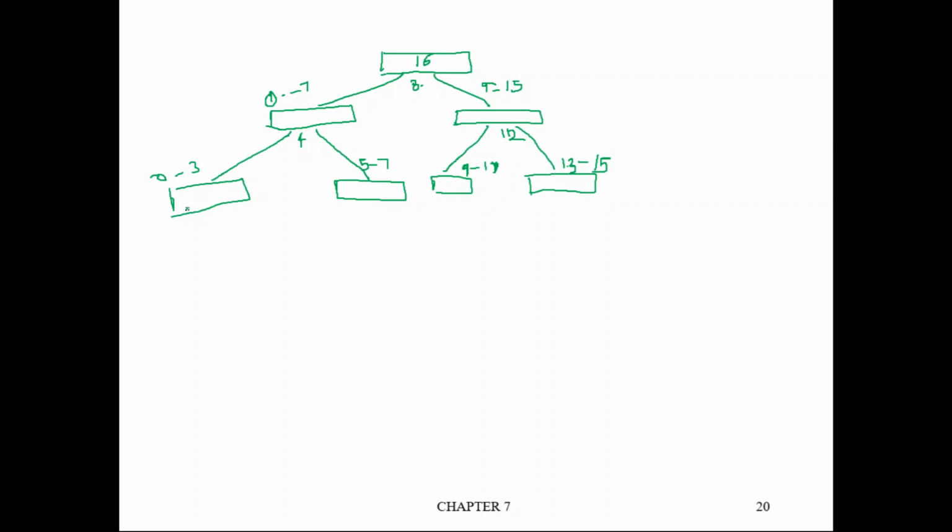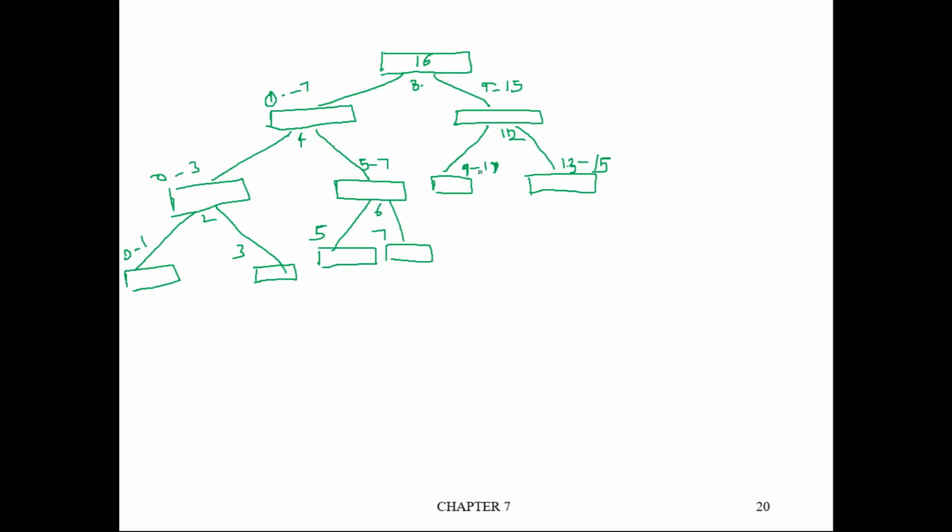Similarly in the next round, if you see here, there are 4 elements, right? 0 to 3 means 4 elements. So let us assume that the second element is correctly positioned. Then here we have 0 to 1, here we have third element. Similarly here we have 5 to 7, so again if you partition, say 6 is correctly positioned, then here we'll have 5 and here we'll have 7.